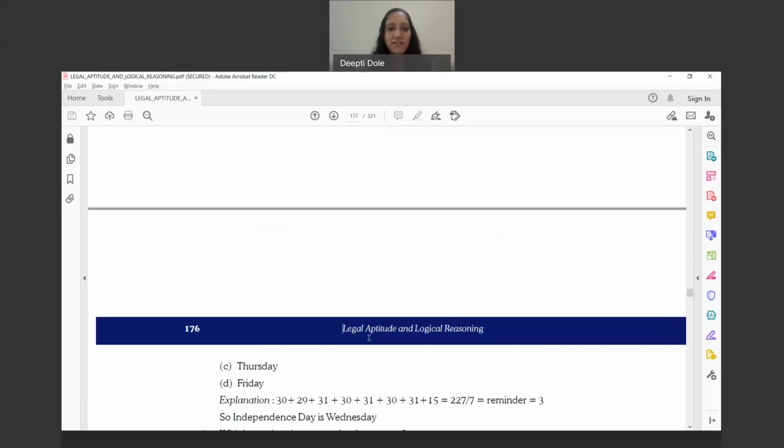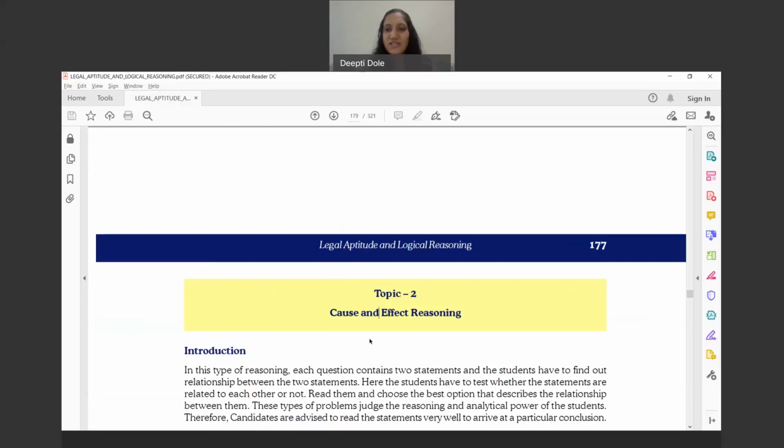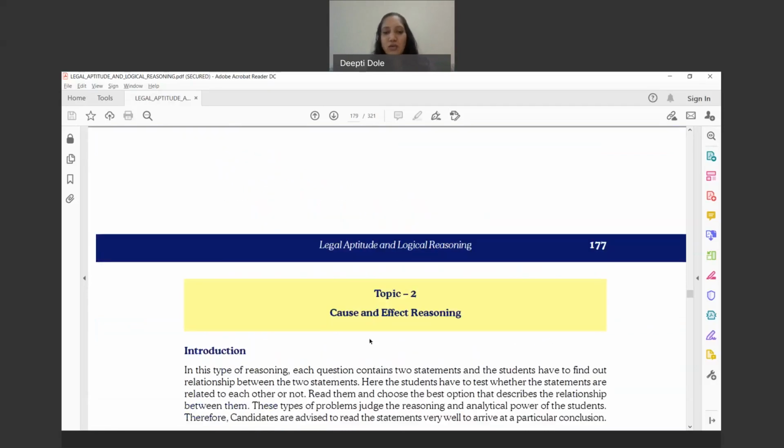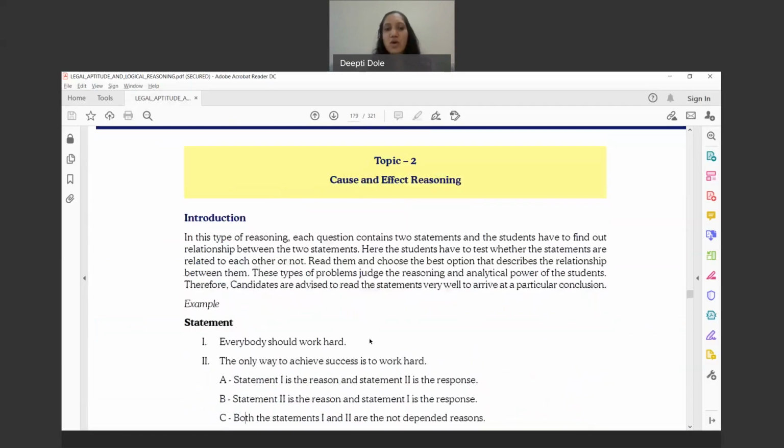Okay, so now we will go to the next, cause and effect. Here again, there would be some cause and there would be some reason which you will have to identify, that what is a cause and what is the reason for that. If you take this statement, everybody should work hard.